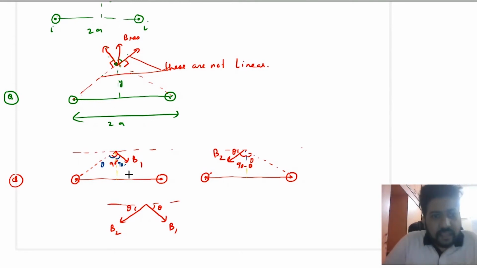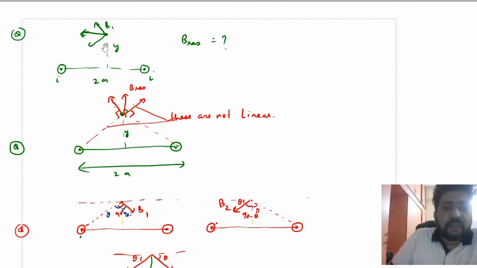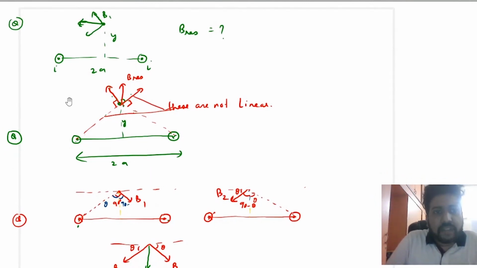Okay, in the same way, here it is anti-clockwise, here it is into the plane, here it is out of the plane. So this time you will see that the magnetic field resultant will be inside the plane. You can check yourself. Here we have found out the direction of the magnetic field, but now you will have to find the magnitude. That is homework for all of you.